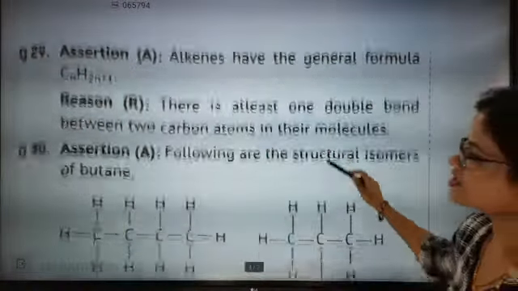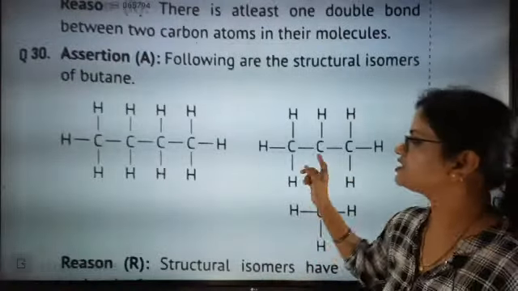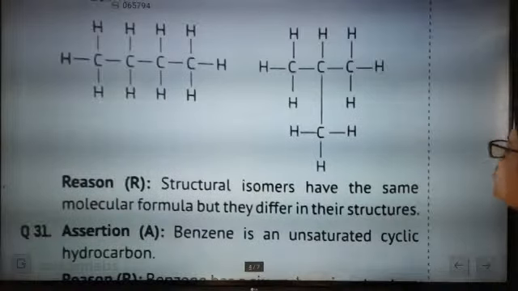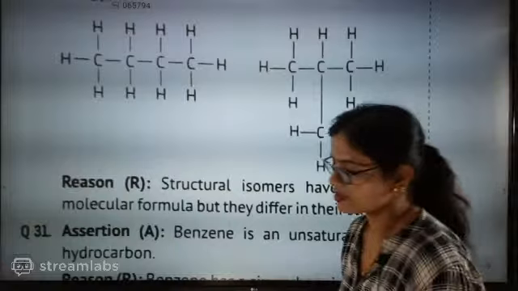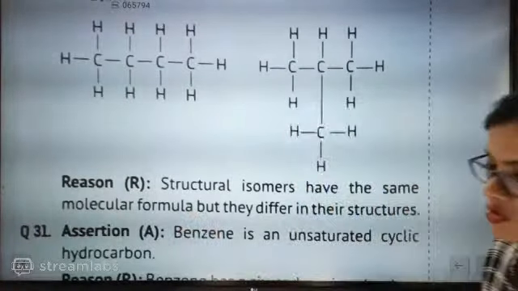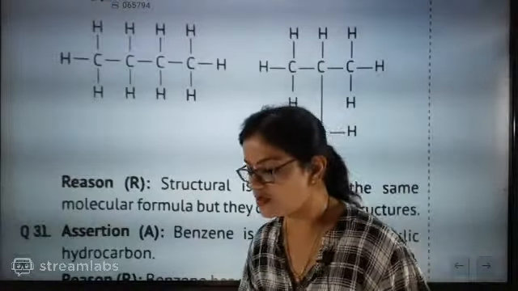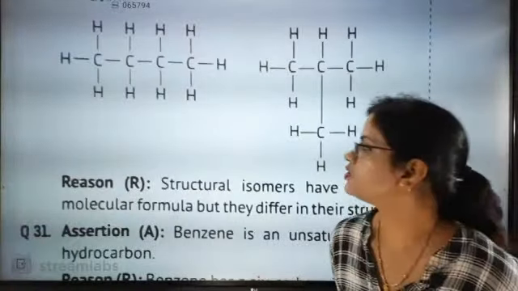Now the next point. Assertion: the following are the structural isomers of butane. So this and these are the structural isomers of butane. The reason: structural isomers have the same molecular formula but they differ in their structure. What are you going to say about it? Don't waste time on this answer. They are jackpot points, beta. It can give you nice marks if you think, because one is backing the other very nicely. Which one is backing the other, assertion or reason? I don't know, but you yourself say.